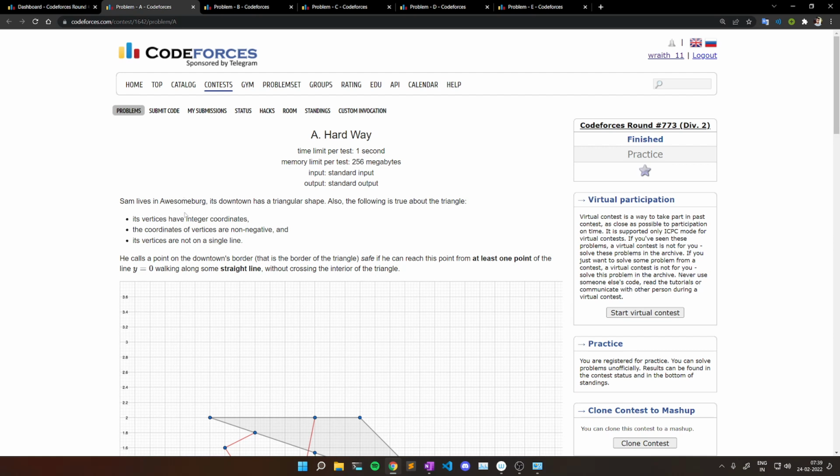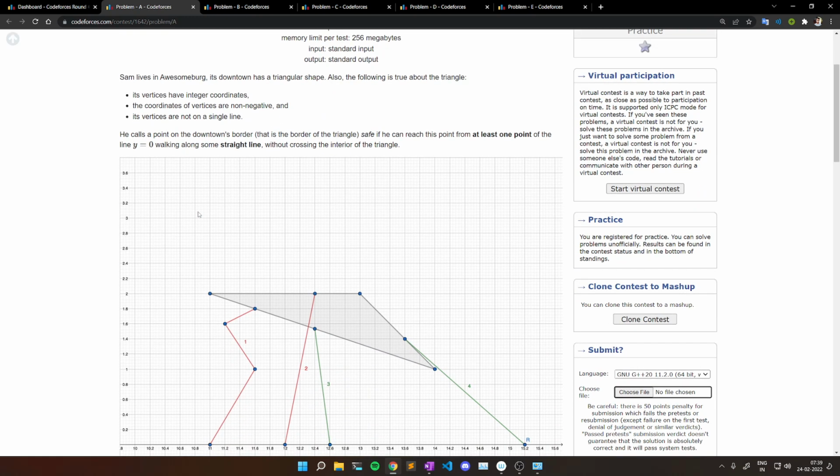So let's start with problem A. In problem A, Sam lives in Awesomeburgs. Its downtown has a triangular shape. Also the following is true about the triangle. Its vertices have integer coordinates. The coordinates of vertices are non-negative and its vertices are not on a single line. He calls a point on the downtown's border safe if he can reach this point from at least one point of the line y equal to 0, walking along some straight line without crossing the interior of the triangle.